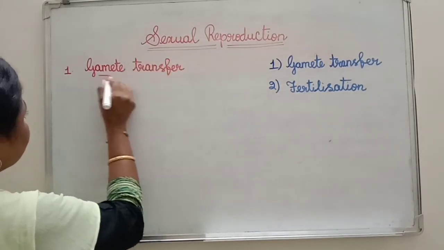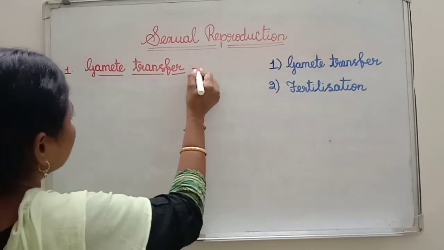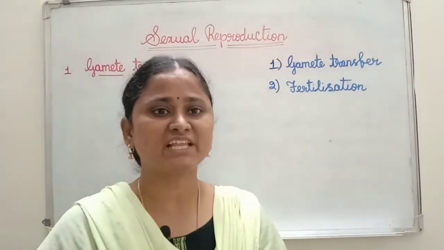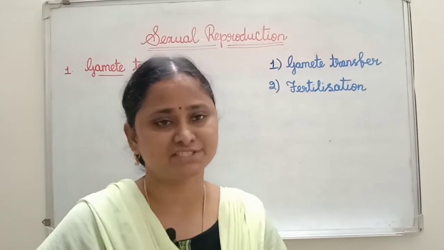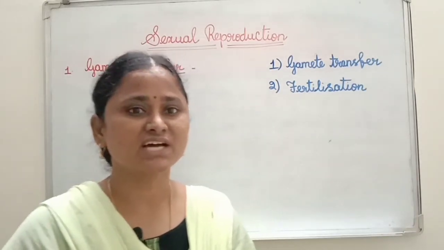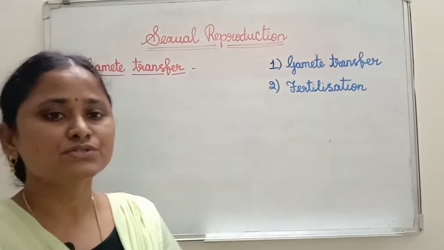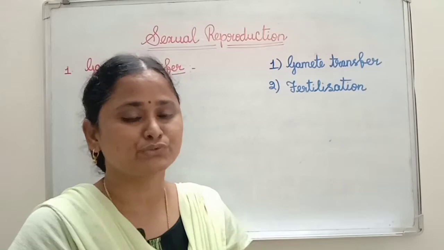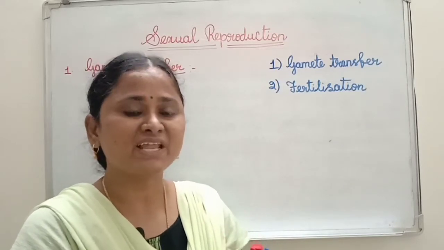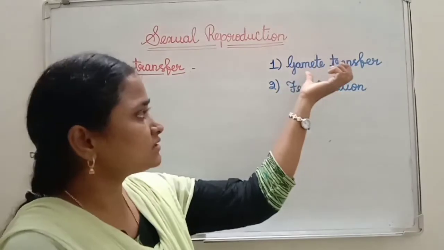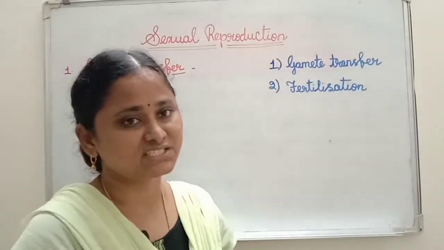See here, during gametogenesis, both male and female produce gametes. Male can produce the male gamete and female can produce the female gamete. So after producing the gametes, how do these gametes come close together and fusion of male and female gamete take place? That is the topic we are going to discuss now.